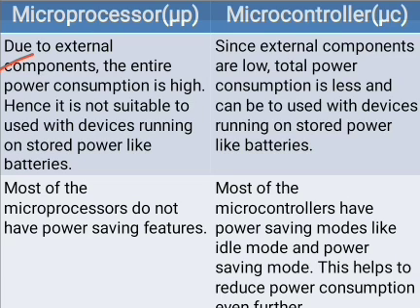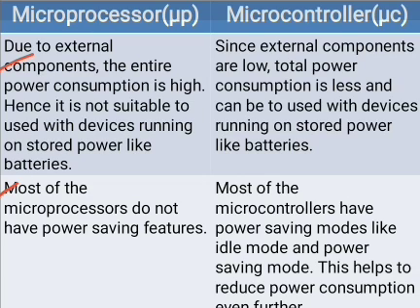But in a microcontroller, external components are low because the IO devices, memory and other devices are placed internally, in a single IC. So the total power consumption is less and it can be used with devices running on stored power like batteries.